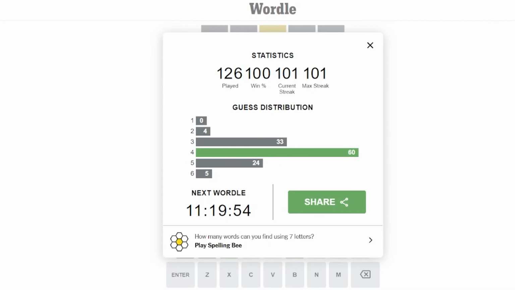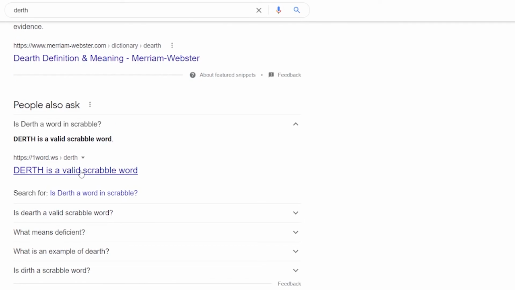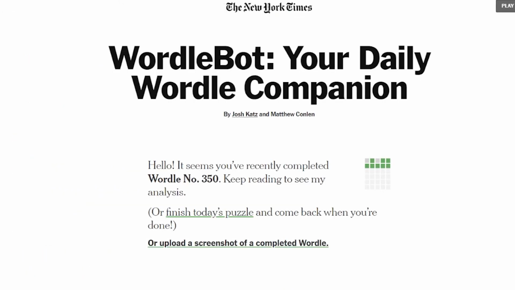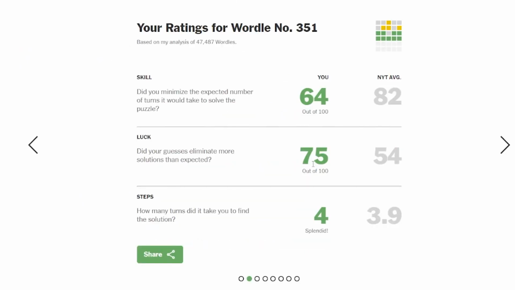What the hell does dearth mean? Let's see, a valid Scrabble word. What does it mean though? Okay, giving away the fact that I'm a time traveler. Now we'll look at WordleBot. My luck was reasonable, and the number of steps I took was about average.